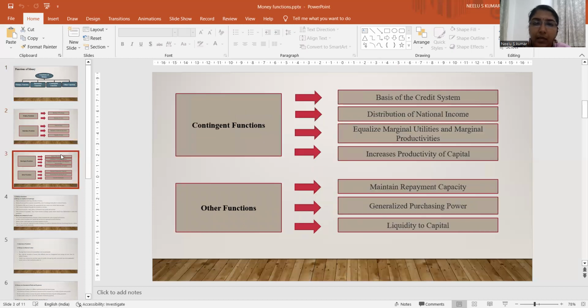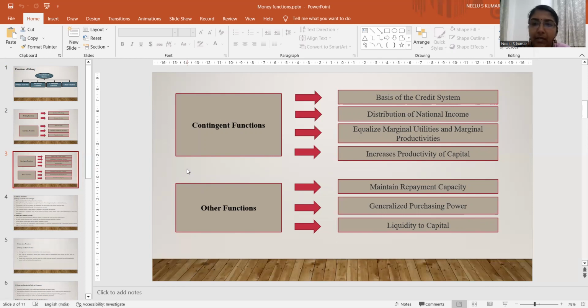And the third one, contingent function, which includes basis of credit system, distribution of national income, equalization of marginal utility and marginal productivity, then increase productivity of capital. These are the four major classifications under the contingent function. And we have one more function, that is other function. Other function includes maintain repayment capacity, generalized purchasing power, liquidity to capital.